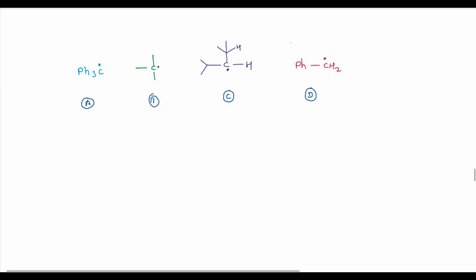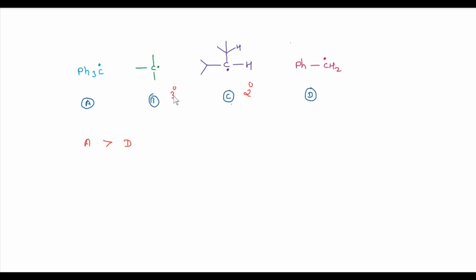So between structure A and structure D, structure A is more stable than structure D, because in structure A there are three phenyl rings for delocalization, and in structure D there is only one phenyl ring for delocalization. Consider structure B and structure C. Structure B is a tertiary free radical, and structure C is a secondary free radical.